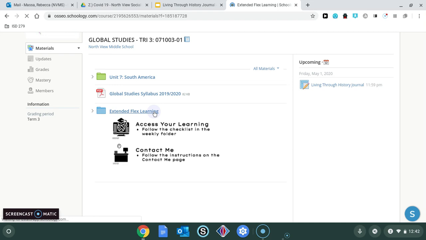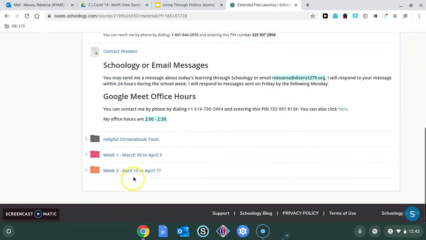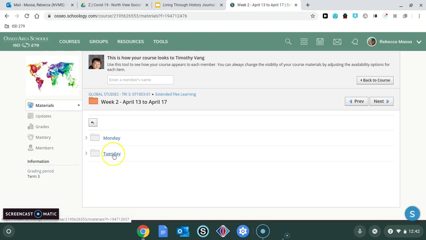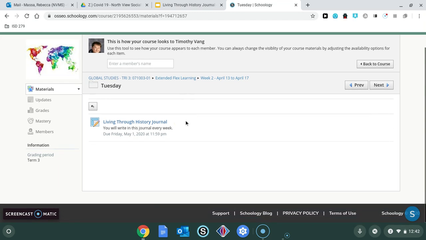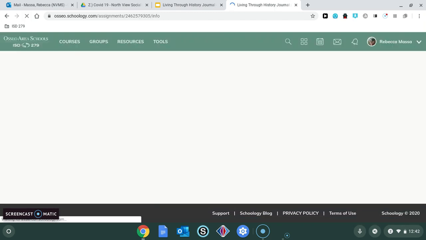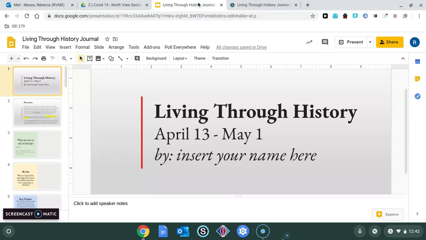Okay, so these are directions for Tuesday. And I'm going to go into my Tuesday folder. So today's where you're actually going to start your journal. So you'll click this assignment, and just like always, it'll make you your own. And yours will say my document here, so be sure to click that. So you're all going to get your own set of these slides, and this will become your journal.